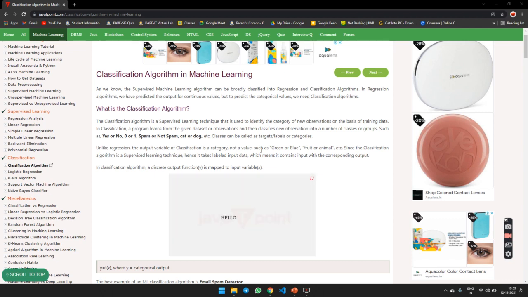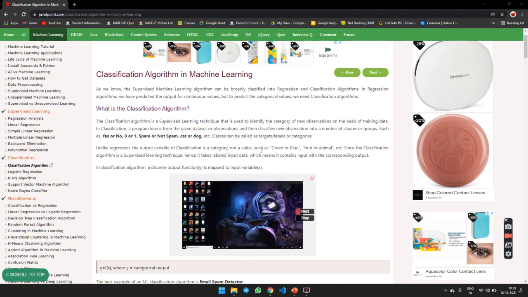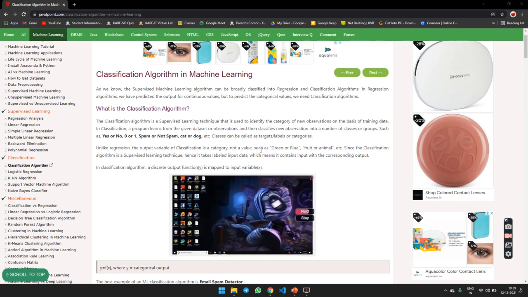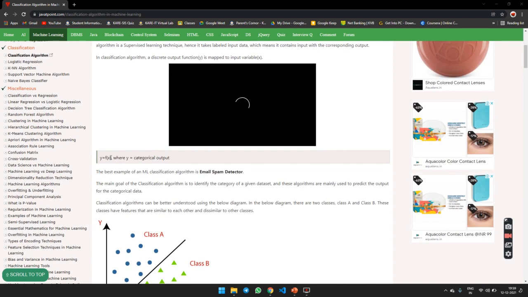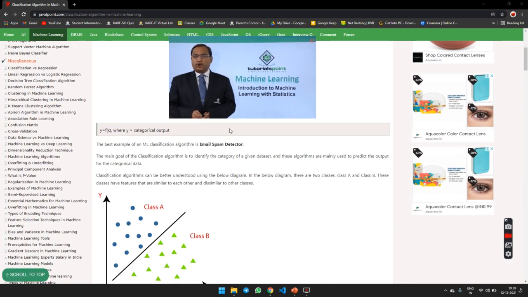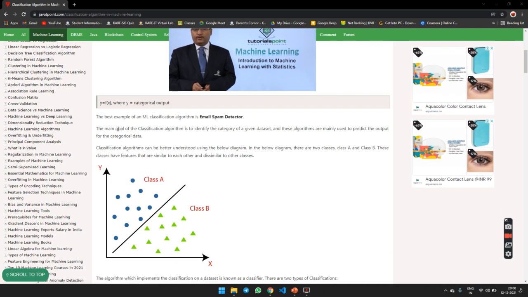Unlike regression, the output variable of classification is a category, not a value, such as green or blue, fruit or animal, etc. Since the classification algorithm is a supervised learning technique, it takes labeled input data, which means the input comes with the corresponding output. This is the formula: y is equal to f of x, where y is the categorical output. The best example for ML classification is a mail spam detector. The main goal of the classification algorithm is to identify the category of the given data set.